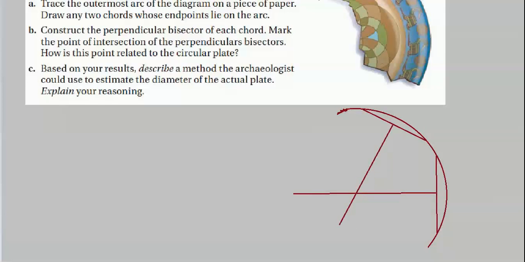So, now that we've got our chords, we naturally just have to eyeball. I think with a t-square and a ruler, you could actually find the midpoint and then make sure that you were drawing something perpendicular. Or you could use your compass. Remember that? You set one point here and draw an arc out here, set another point here, draw an arc out there. Do the same thing over here. The points where those arcs intersect, if you join them, will produce a perpendicular line which goes straight through the midpoint of the segment.